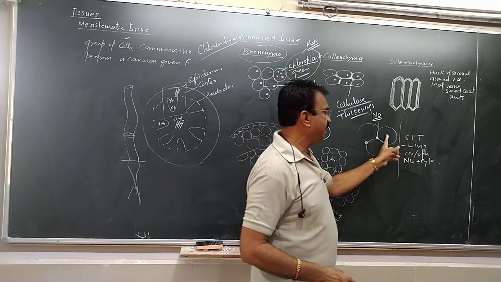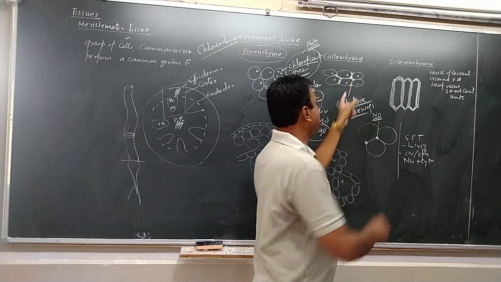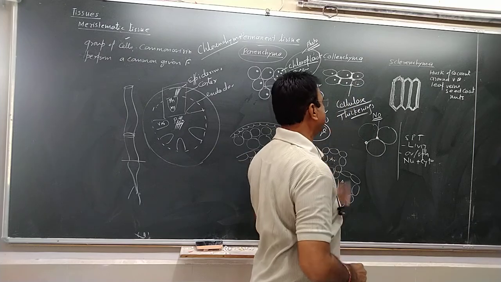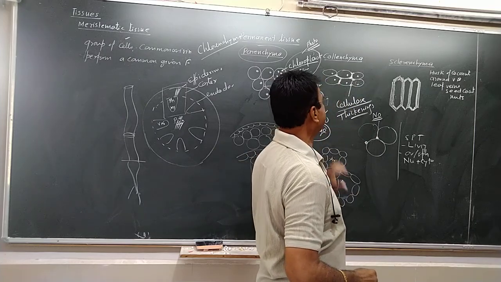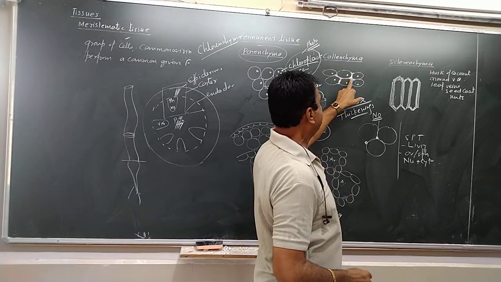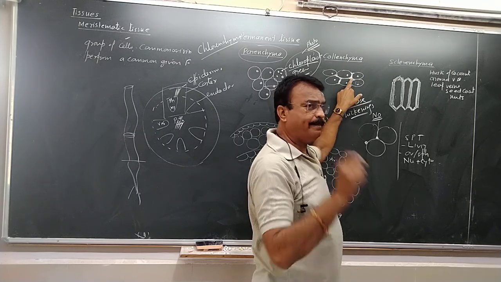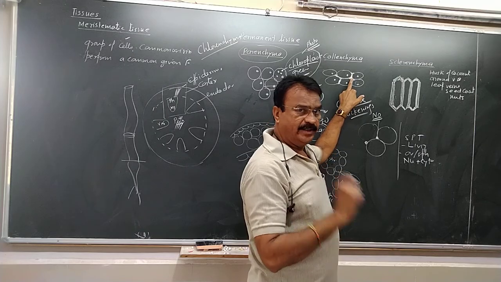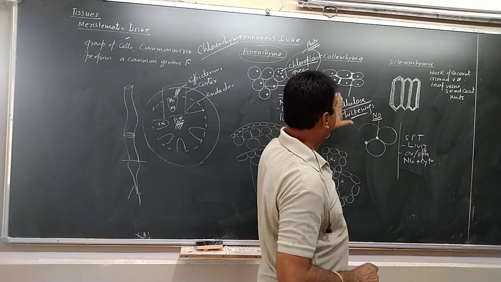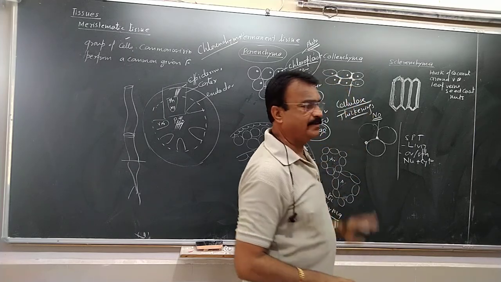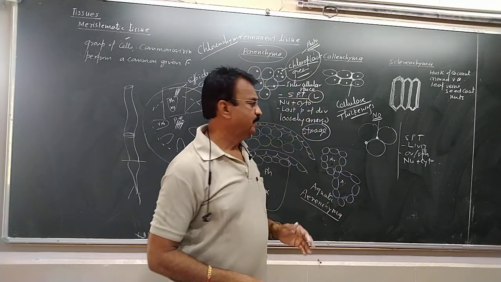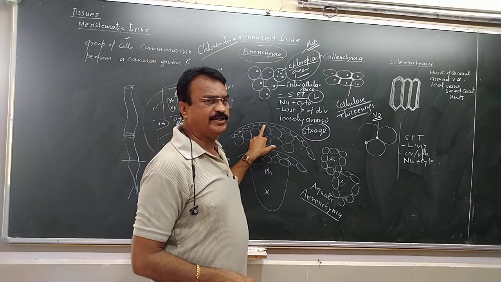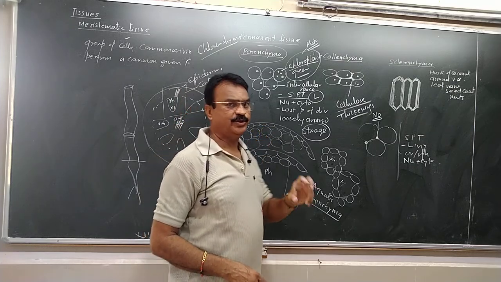The cells are living, contain nucleus, contain cytoplasm. The cells are oval or spherical. This is a simple permanent tissue. All the cells are similar. And the intercellular spaces are packed with cellulose. And this cellulose helps in elasticity of the plant. It is present below the epidermis, or above the cortex, in some plants which show elasticity.